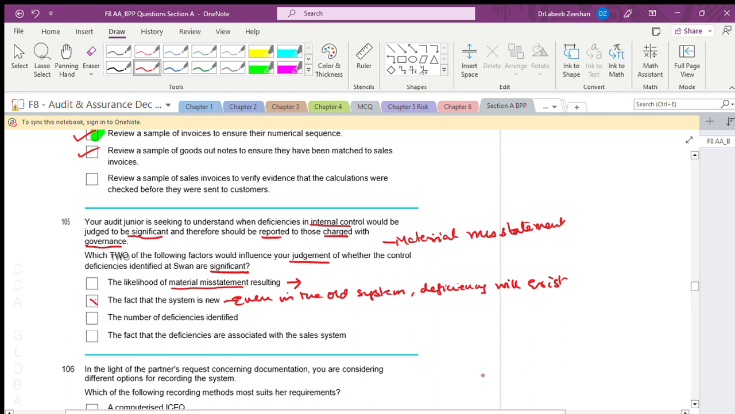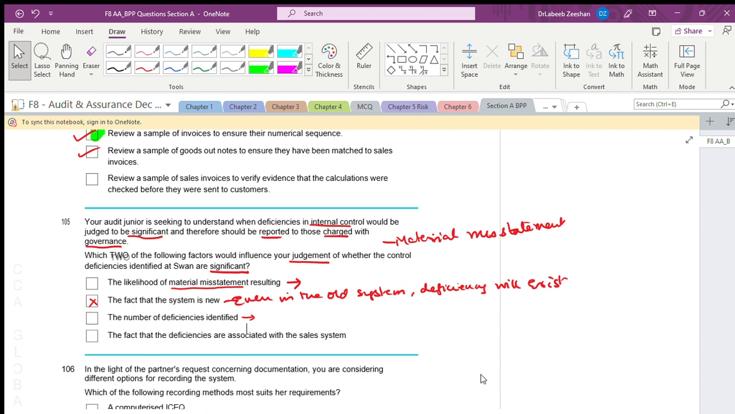Fine. Next, the number of deficiencies identified. That's very important. The rule says that we have to decrease the errors. We cannot make it zero, but we have to reduce the errors to an acceptable level. We cannot say that a completely error-free system will exist.